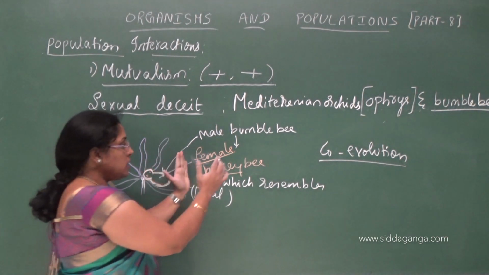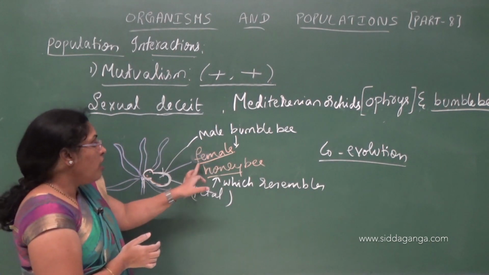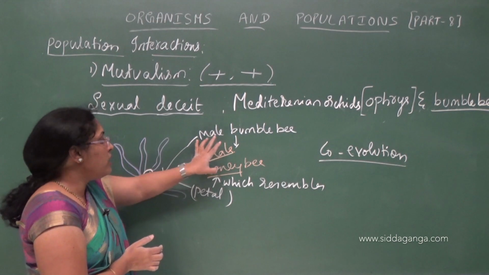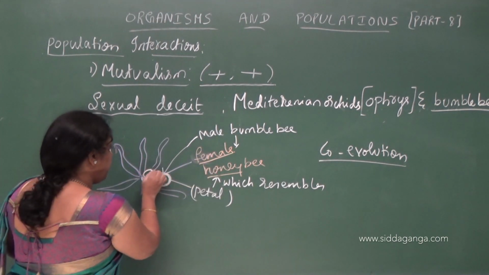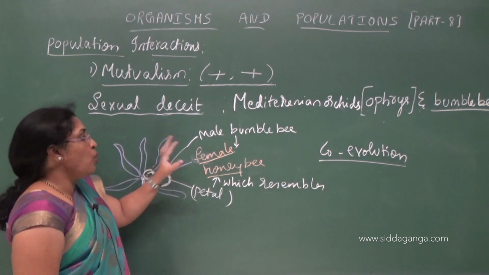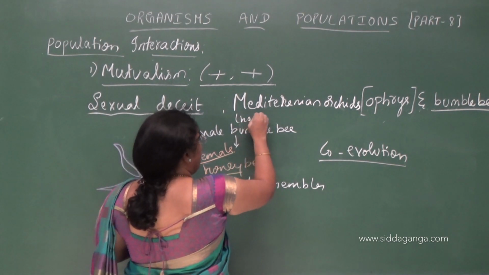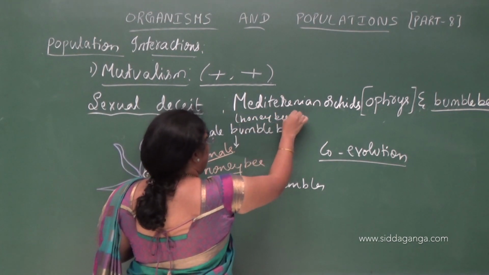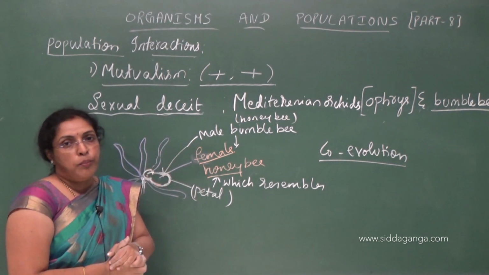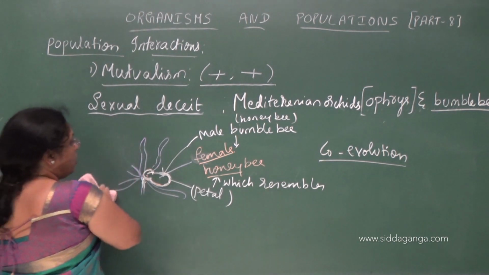So whatever changes occur, either in color or pigmentation, in the female honeybee, the same changes should be seen in the petal of the orchid flower also, so that the male bumblebee can recognize it as a female and pseudo-copulates. That helps in pollination. So this is about sexual deceit.